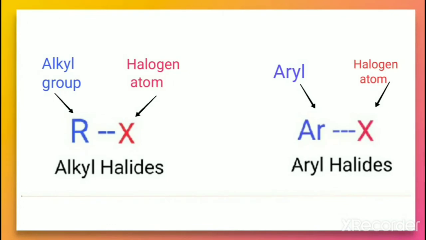As we discussed, these are also called alkyl halides, where R represents an alkyl group and X represents a halogen atom. Similarly, in aryl halides, Ar represents the aryl group and X represents the halogen atom.